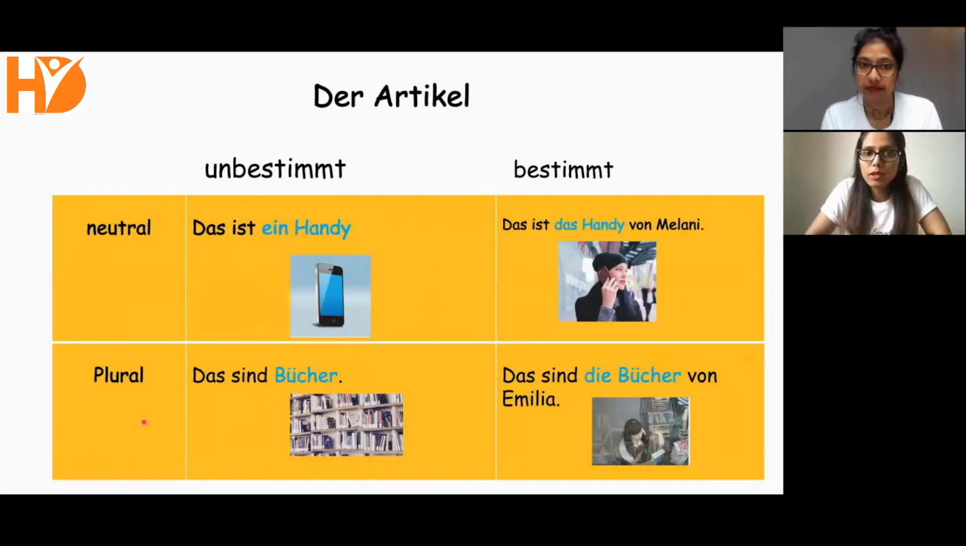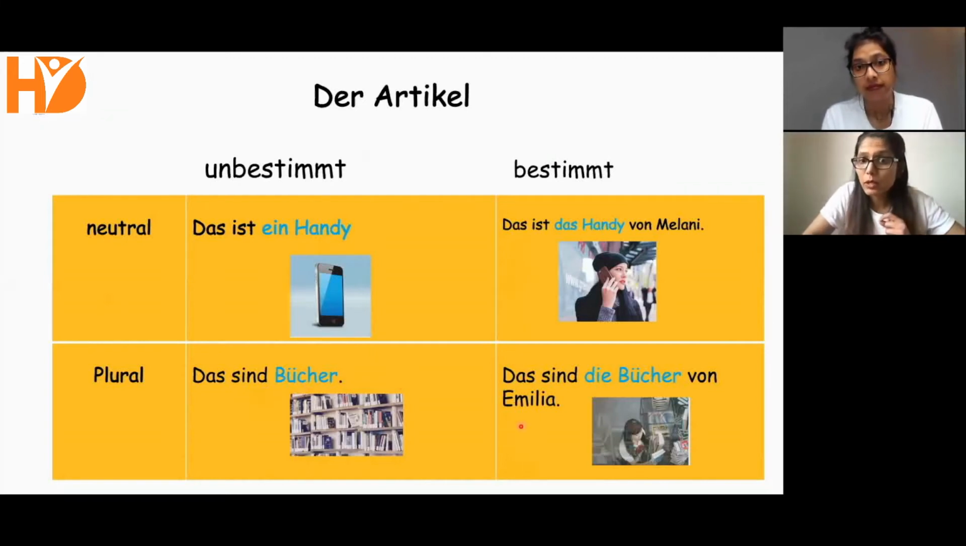Similarly, a plural example: das sind Bücher. We don't know whose books, or we don't know a lot about these books. We just know these are books. Generally, we are talking about them. So, das sind Bücher. No article when we are talking about plural objects.